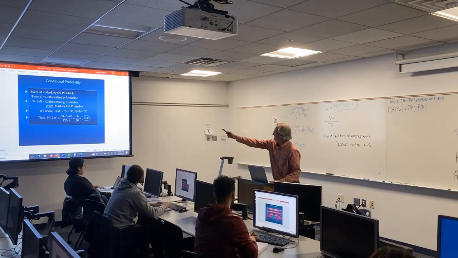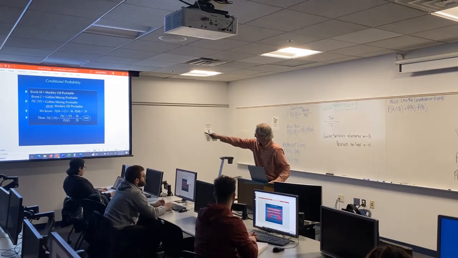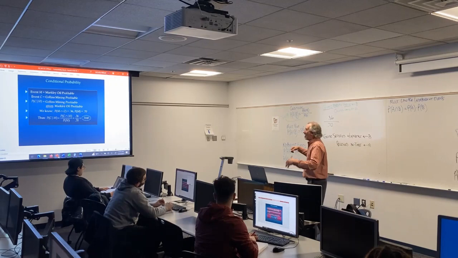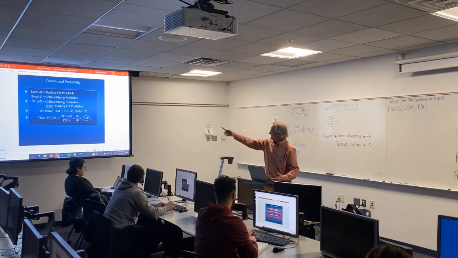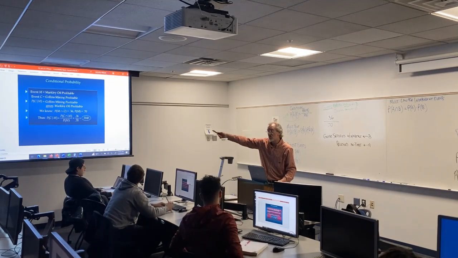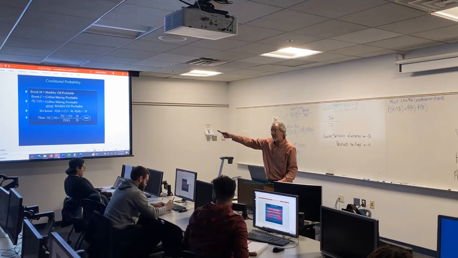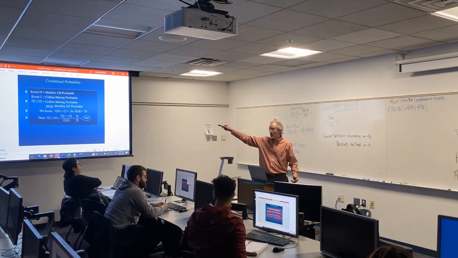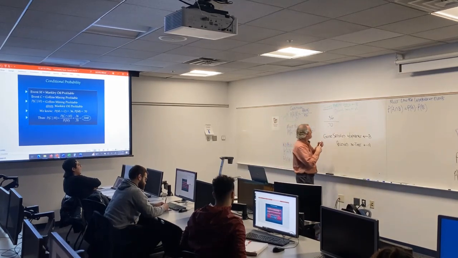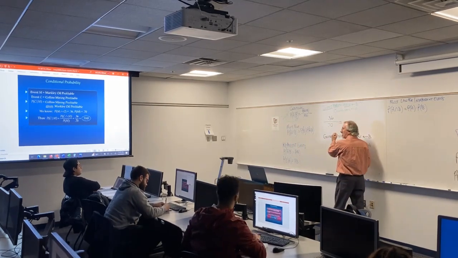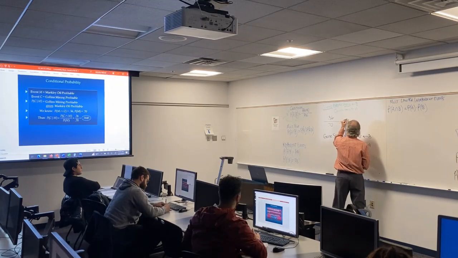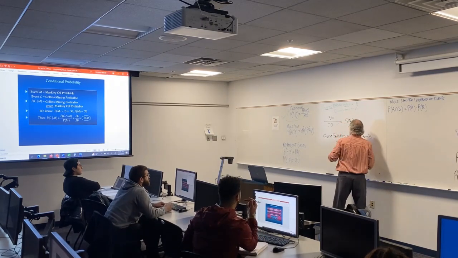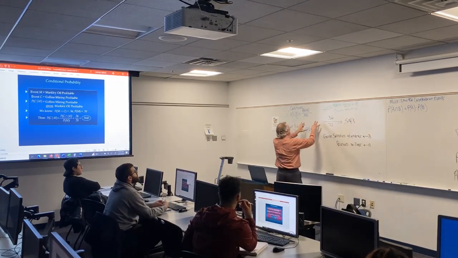So, given Markley Oil's profitable, the denominator was 0.70. What's the probability Collins Mining will be profitable? The numerator is, you can only pick out of those 4, so it would be where the intersection is, where they're both profitable, which were the 2 of them, which equals 0.36. So the probability of this conditional probability is 0.5143.